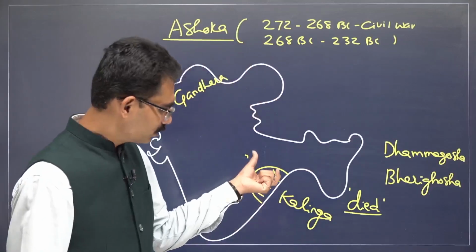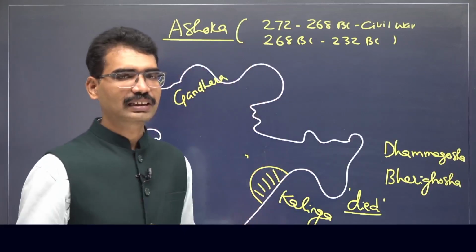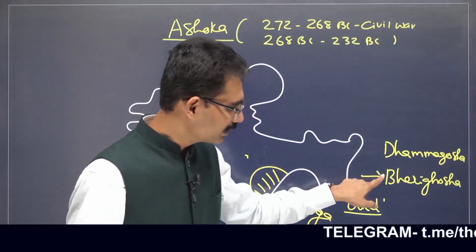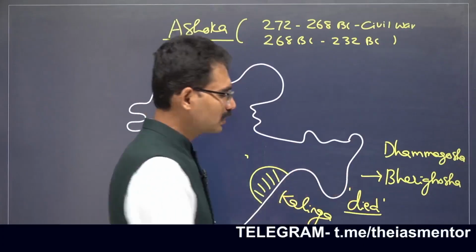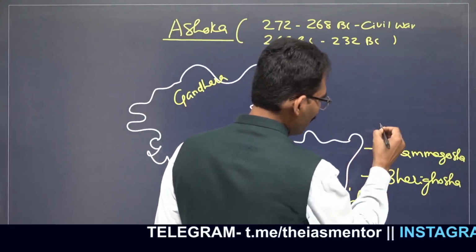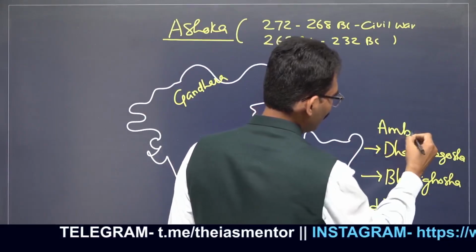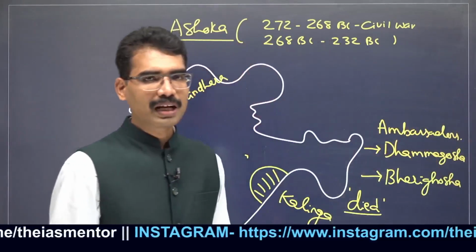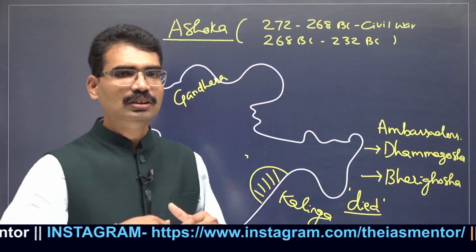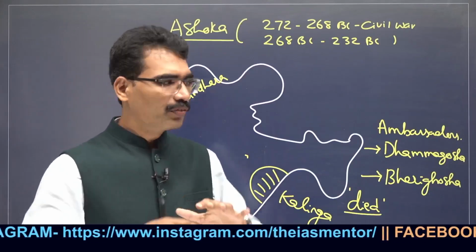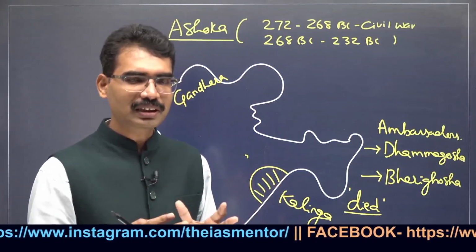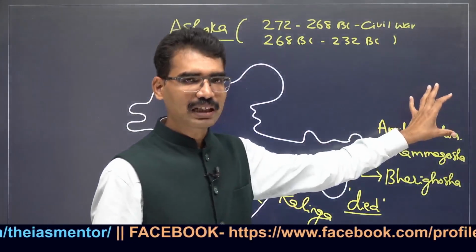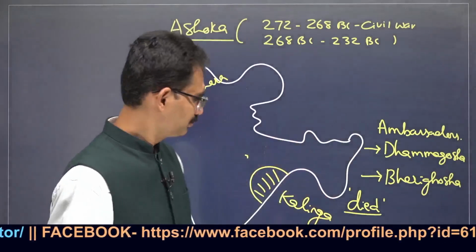If he wanted to expand his territory or expand his influence, instead of sending the military, he now started sending Dhamma Mahamatras, or peaceful ambassadors. Within the kingdom, Dhamma Mahamatras, and to the outside world, he was sending various ambassadors of peace.